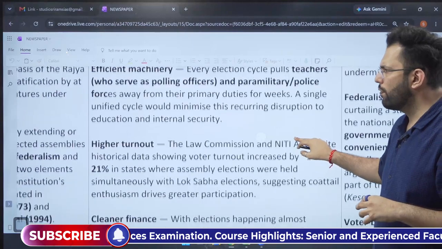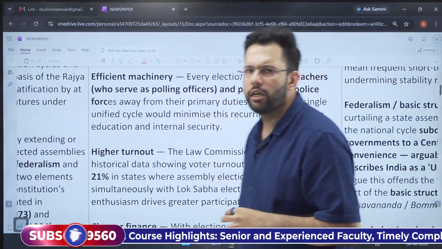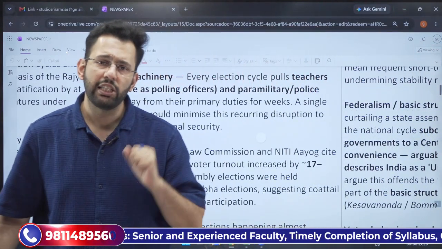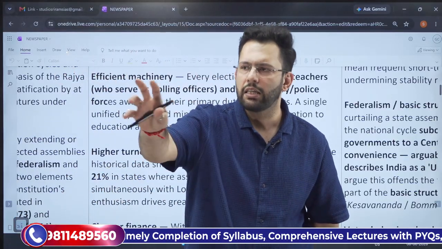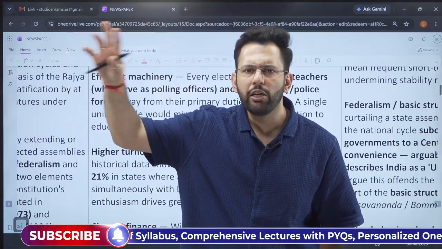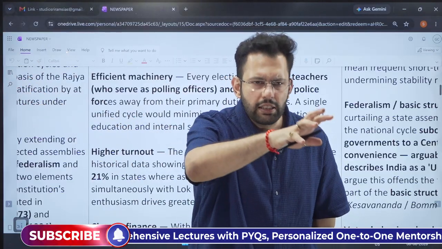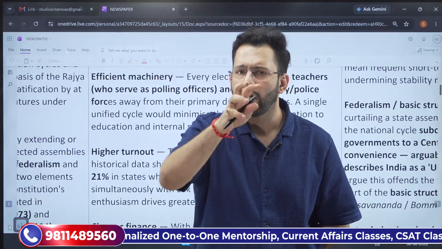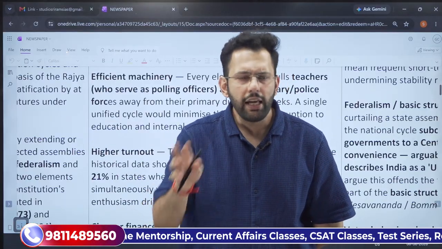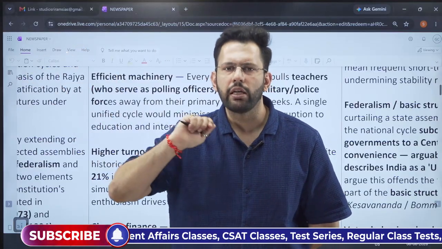Then there is also what we call efficient machinery. Efficient machinery utilization will also happen. Why? Because whenever the elections are conducted, you will see that the teachers are called from their duty. Their primary duty is to teach. The CRPF, or what we call the Central Armed Police Forces, are called to conduct the elections. Their primary duty is to provide security.